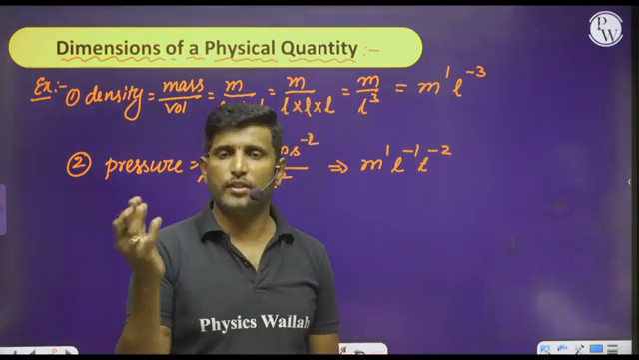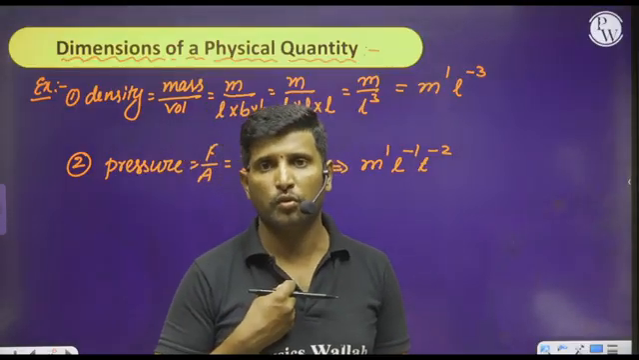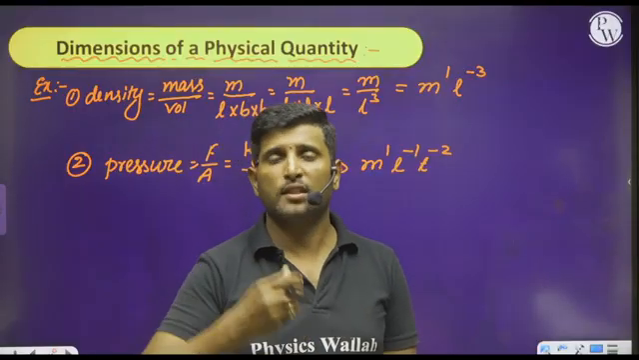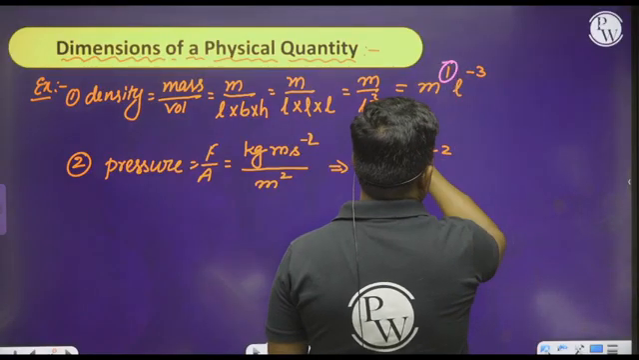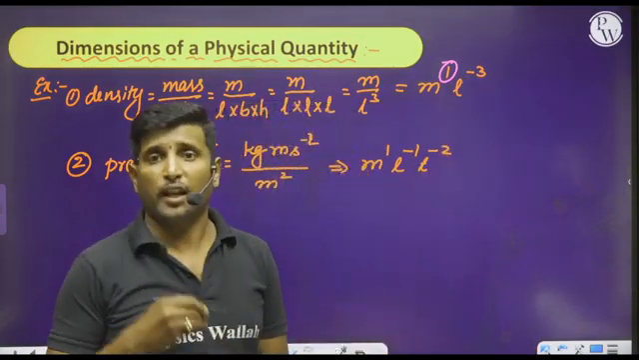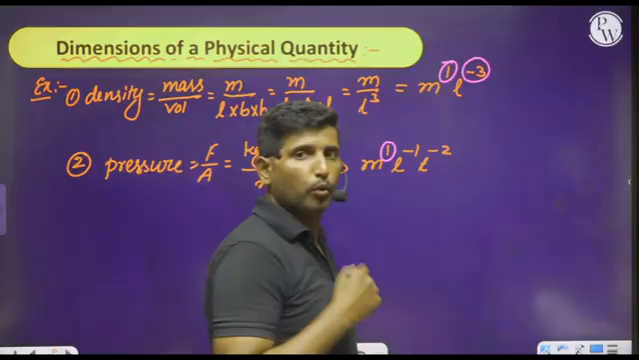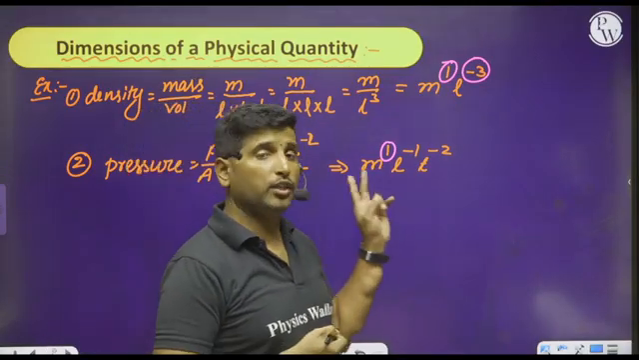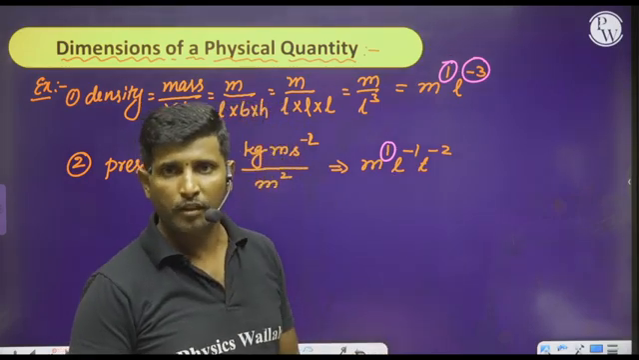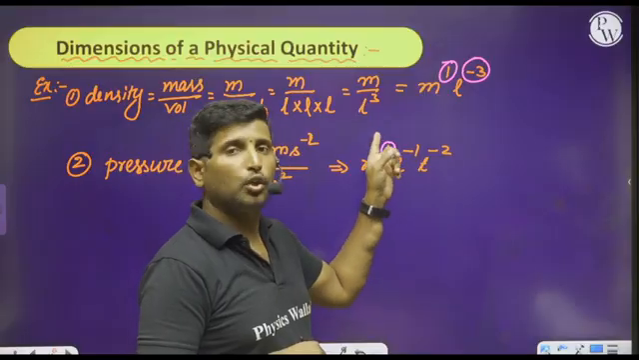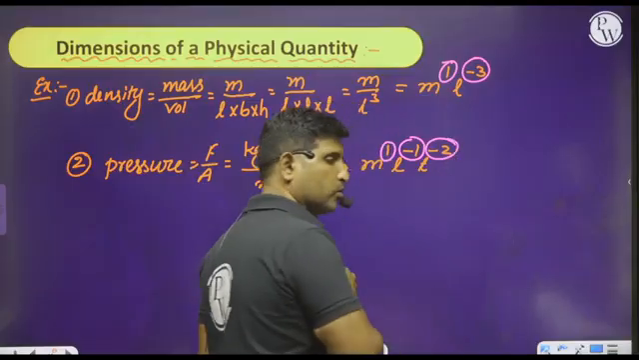Therefore, what can you observe? To represent any physical quantity, we have to use the fundamental quantities to a certain power. For example, in density, mass is raised to the power of 1 and length is raised to the power of -3, and to represent pressure, I want the three fundamental quantities: mass, length and time. So we can say mass to the power of 1, length to the power of -1, time to the power of -2. Is it clear?